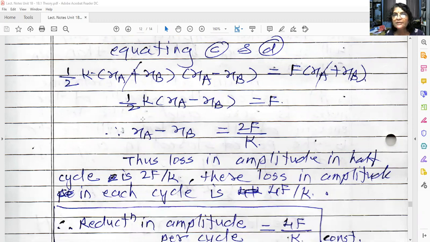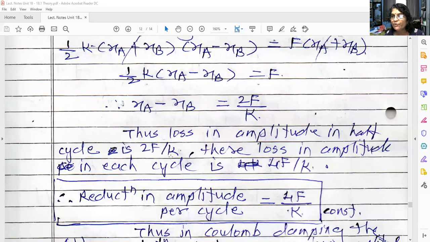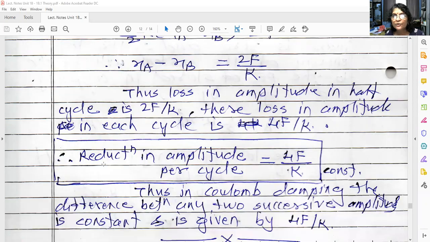Now what do you mean by this XA minus XB? This is the reduction in amplitude from point A to B, that means in half cycle. Thus, loss in amplitude in half cycle is 2F upon K. Therefore, what is the loss in amplitude in full cycle? That is 4F upon K. So did you get the equation now? Reduction in amplitude per cycle is equal to 4F upon K, which is constant.